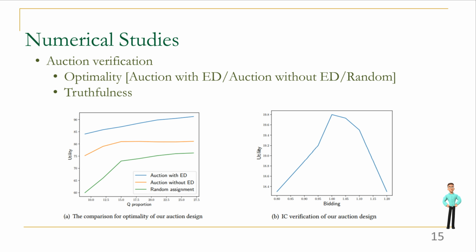Then we verify the truthfulness by changing the bid of the bidder with a fixed type value. Then we can find out that it will earn the most when bidding truthfully, otherwise will suffer a decrease in the utility. It fully shows the truthfulness of our mechanism.